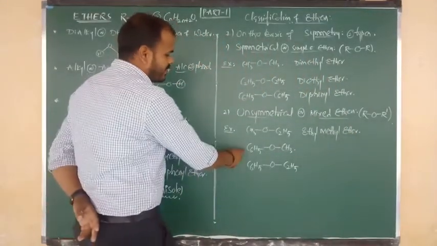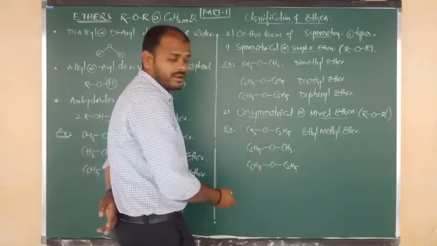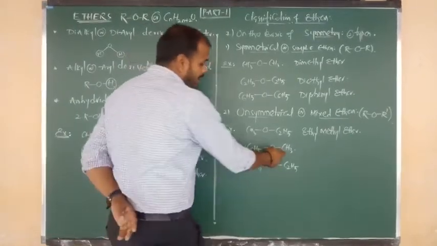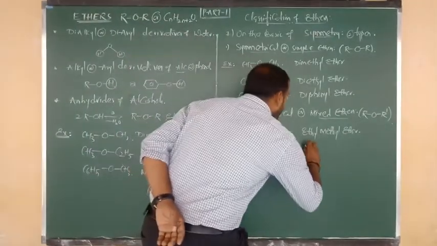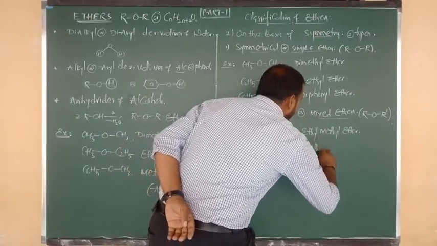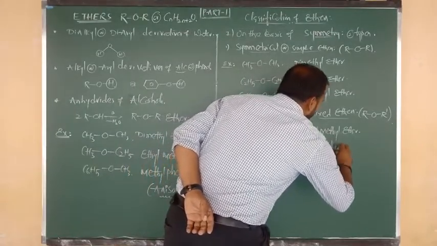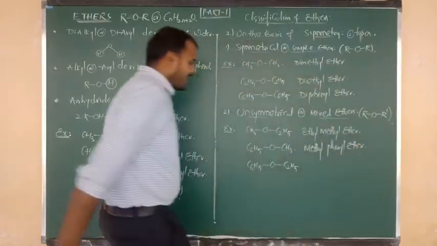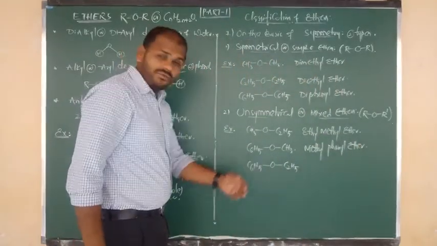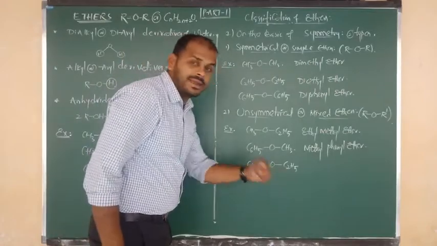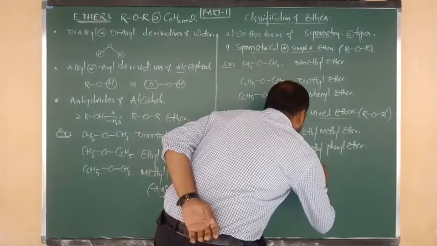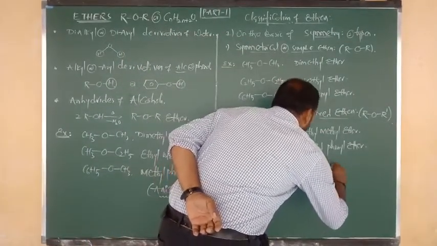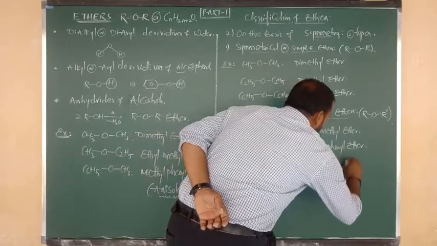Now go to the second one. One side methyl group is there, one more side phenyl group is there. M comes before P, so go in alphabetical manner: methyl phenyl ether. And go to the last one here. One side phenyl group is there, beta, but on the other side an ethyl group is there. So we can say ethyl phenyl ether.